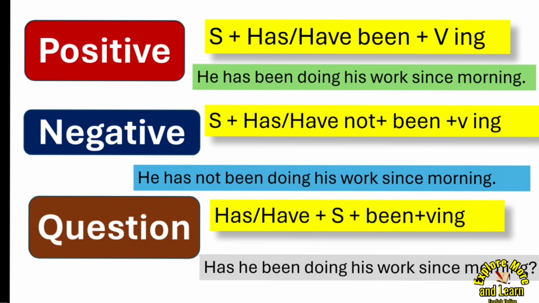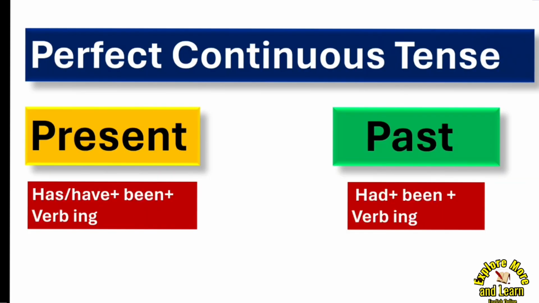Here you are using has before the subject because the subject is he, then been, then verb in ing form. So the object is always there. Whatever the object or other parts of speech are there, you'll use them. But the basic structure is this.